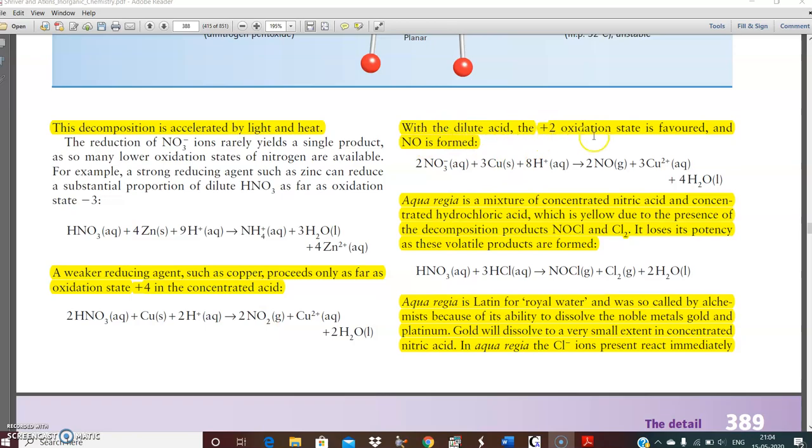With the dilute acid, the +2 oxidation state is favored and NO is formed. You see, we are using copper. If we take dilute nitric acid, the product is this. Whereas if we take concentrated nitric acid, the product is this.